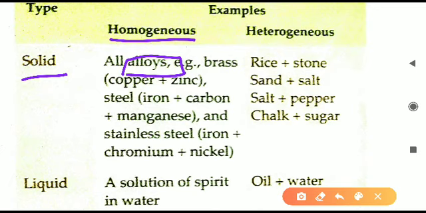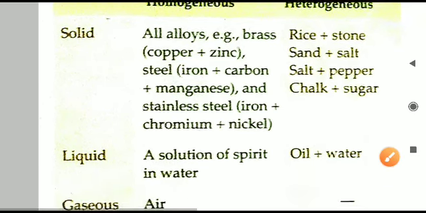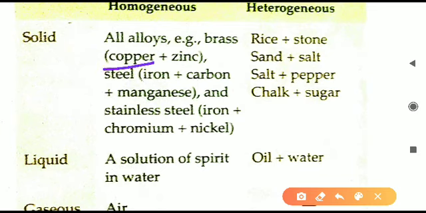When we are taking different metals and combining them or mixing them. अब solid है तो solid कैसे mix होगा? First we will take different metals and melt them. We will heat the metals. They will convert into liquid. They will melt down and then we can easily mix them. For example, brass. Brass is an alloy of copper and zinc. So copper metal and zinc metal, both we are melting, and when they have melted together, they will be mixed and converted into brass. तो दोनों metal mix हो गए, then they will give brass.